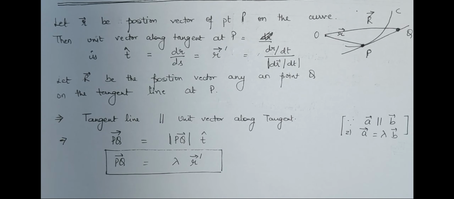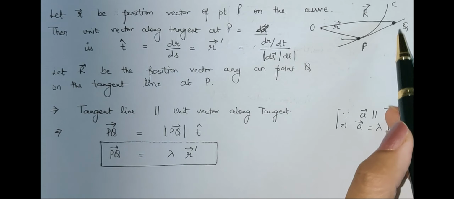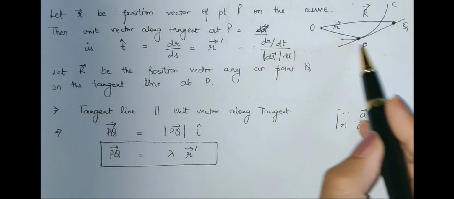Now let us see the elaborated form. Look again at this diagram. Here we have three vectors. The first vector is OP, another vector is OQ, and the third is PQ, which is what we need to find. Now in this triangle OPQ we can apply the triangle law. Using the triangle law, we have OP plus PQ equals OQ.